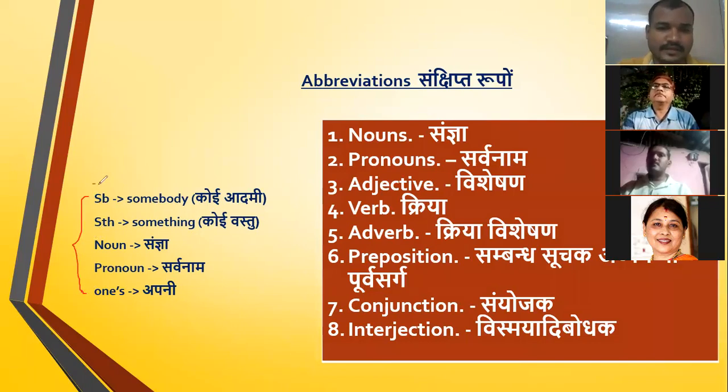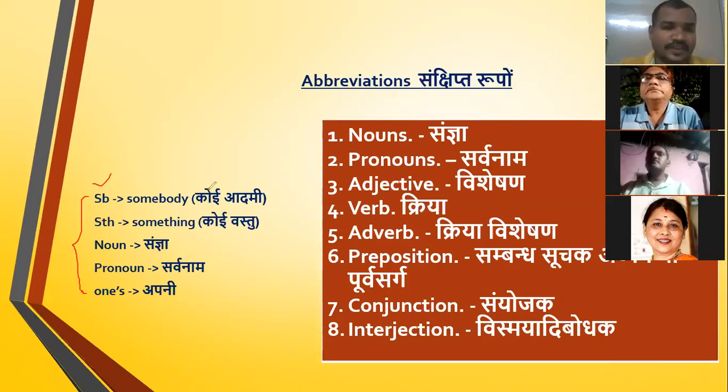SB means somebody. Somebody means koi aadmi. Koi aadmi means somebody in English. Understood?